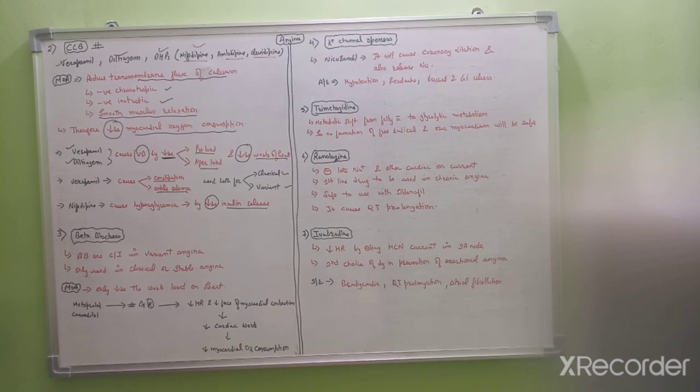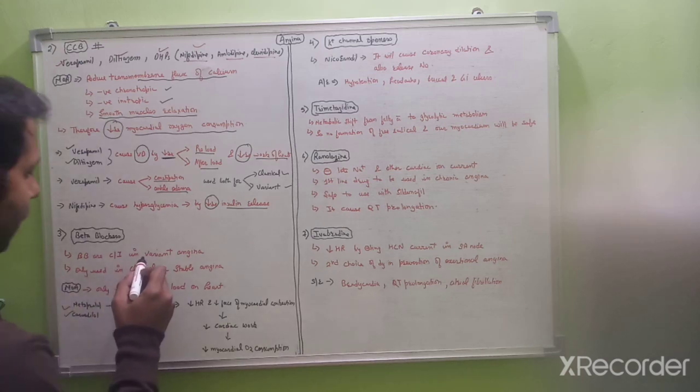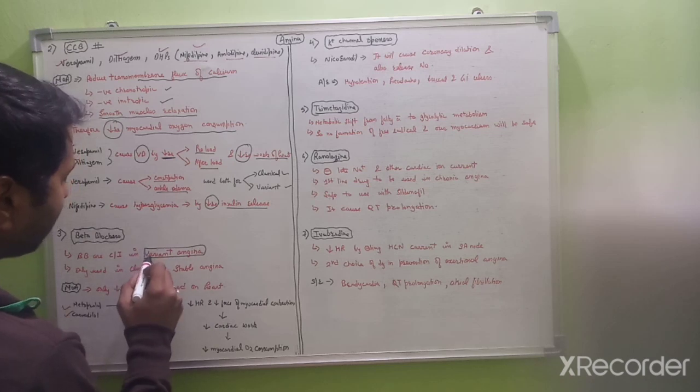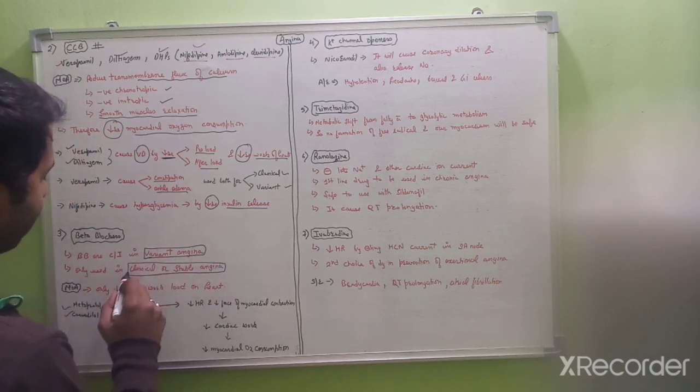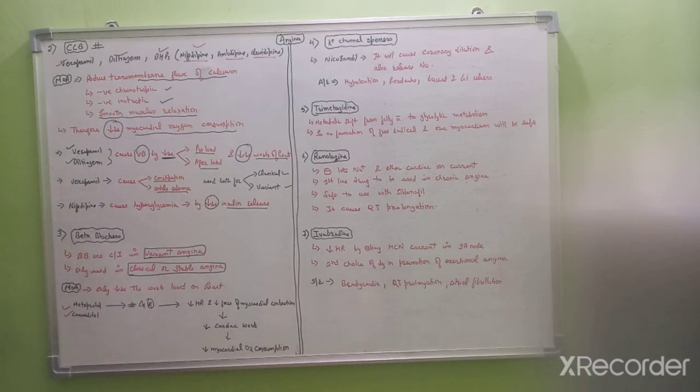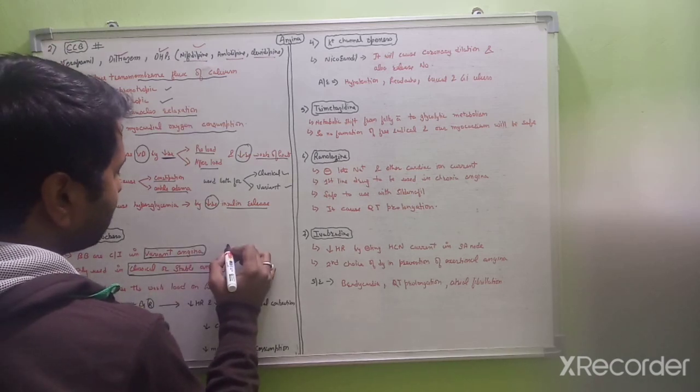This group of drugs includes metoprolol, carvedilol, and others. So the main point here is that beta blockers are contraindicated in variant angina. Beta blockers are always used in the classical or the stable angina. See why beta blockers are contraindicated in the variant angina, because